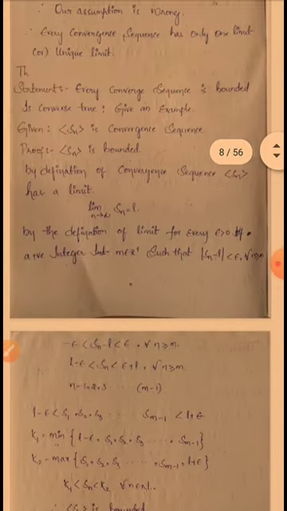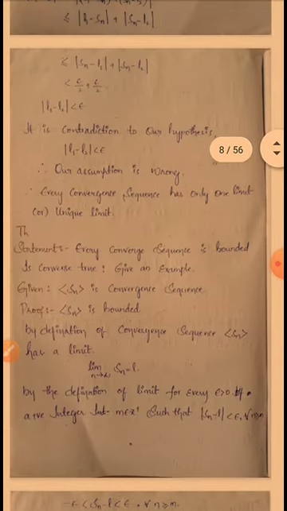So every convergent sequence is bounded. Its converse is true? Give an example.